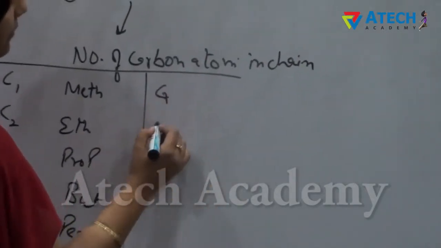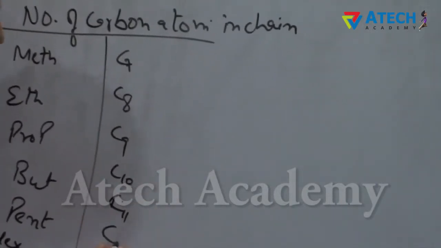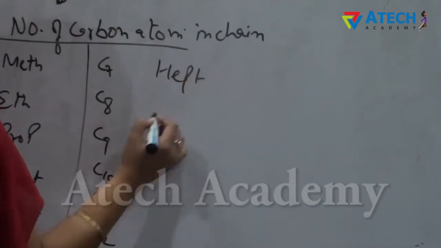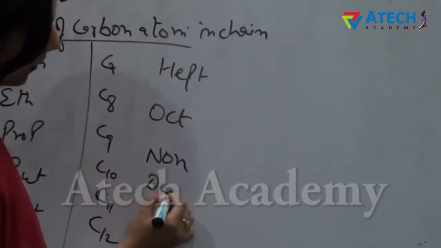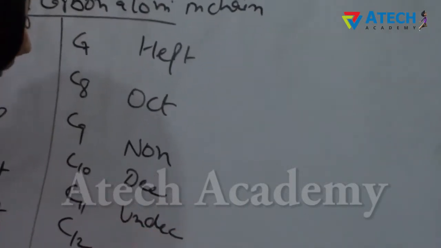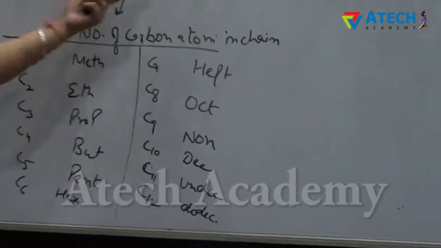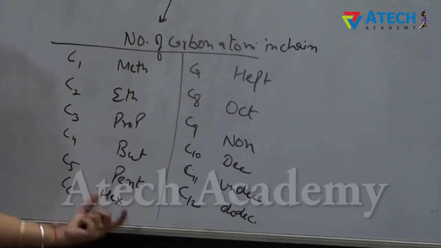For C7, C8, C9, further C10, C11 and C12, these are given the names hept, oct, non, dec, undec and dodec. So the word root represents the number of carbon atoms present in a compound.